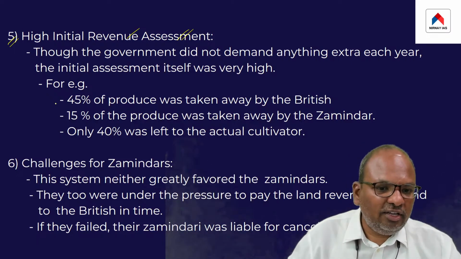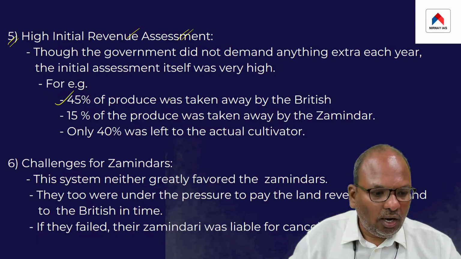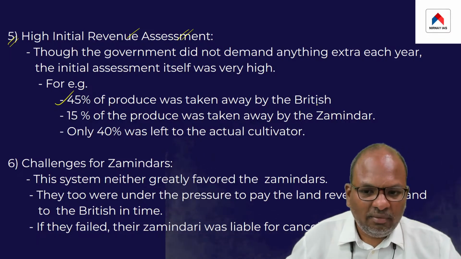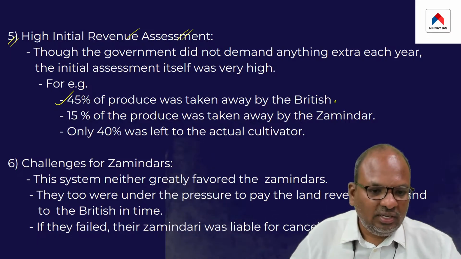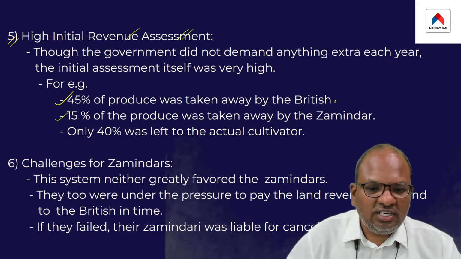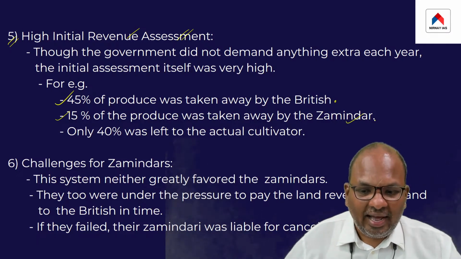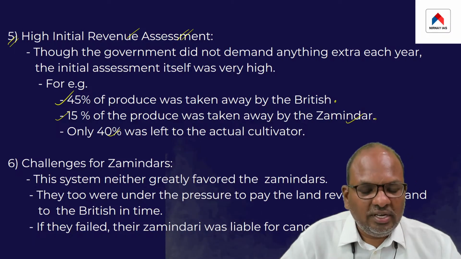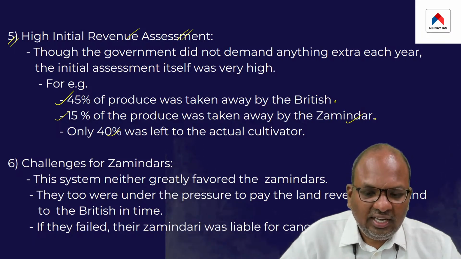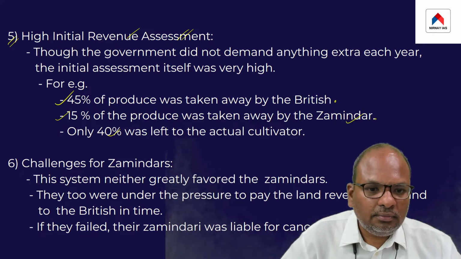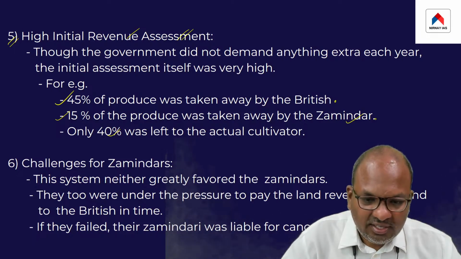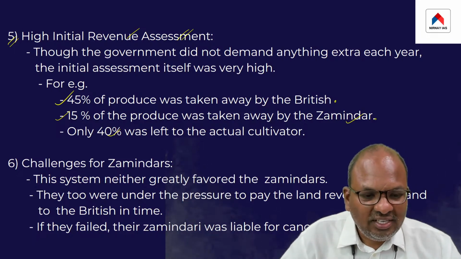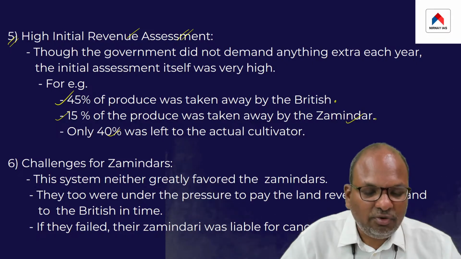For example, 45% of the produce was taken away by the British as their share, another 15% was taken away by the zamindar, whereas the actual cultivator of the land was left only 40% of the produce.